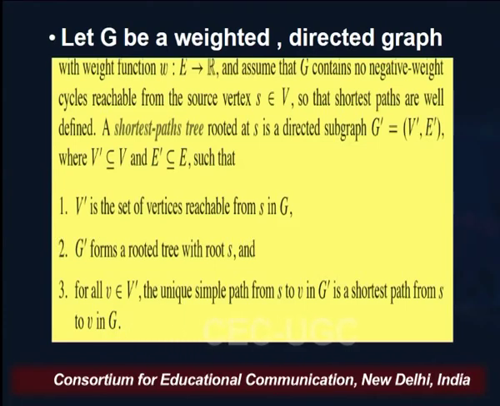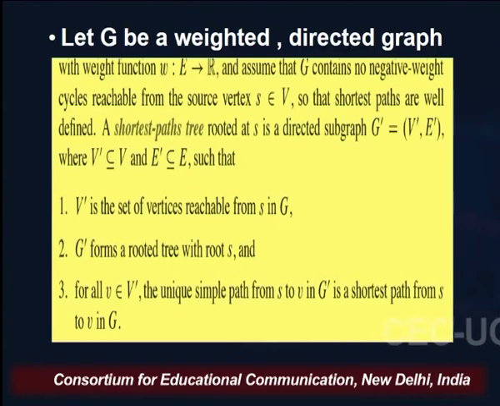A shortest path tree rooted at S, which is our source vertex, is going to be a directed subgraph denoted by G dash, having the vertex set V dash and E dash as the set of edges, where V dash is obviously a subset of V, meaning some of the vertices have been taken. Also E dash is a subset of E, that means some or all of the edges have been taken.